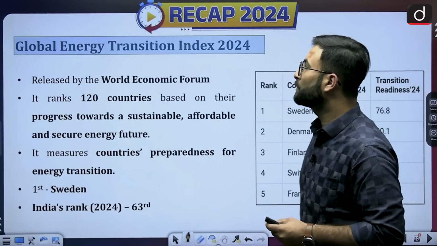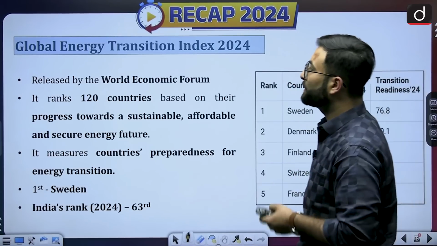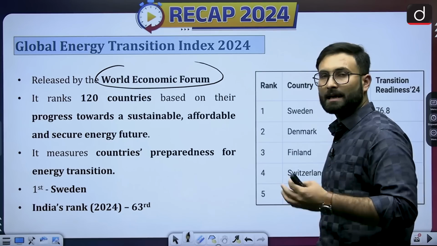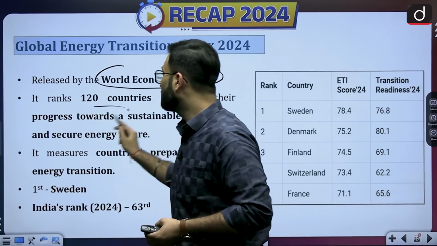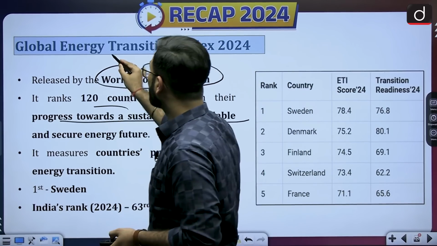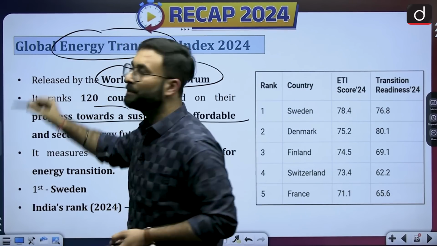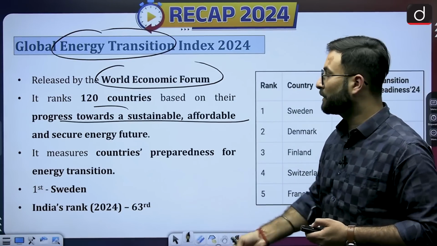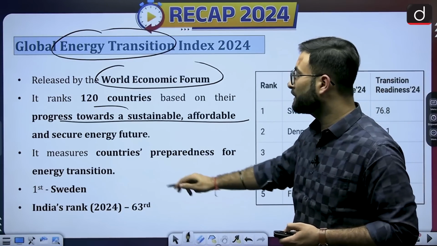Now coming to the next one, Global Energy Transition Index 2024. This is released by the World Economic Forum, and it ranks 120 countries based on their progress towards a sustainable, affordable and secure energy future. Since they are talking about the energy transition, obviously they will be talking about sustainability and the transition towards renewable energy. It measures countries' preparedness for the energy transition.